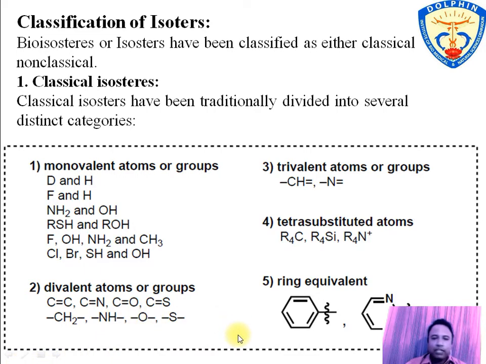The second one is divalent atoms or groups. The atoms or groups which have valency 2 or di substitution, for example C double bond C, N double bond N, C double bond O, C double bond S, CH2, NH, O and S.